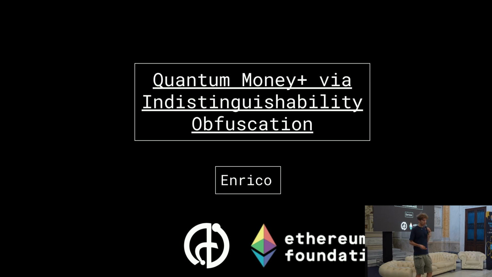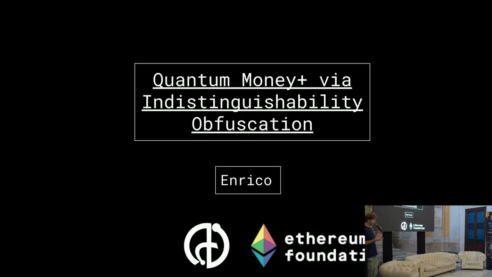So you might have already heard about quantum money during the conference. And today I'm gonna add a new component to that, which is indistinguishability obfuscation, which is a technology that is more classical cryptography. So it's less of quantum cryptography. And we're gonna use it to enhance, to upgrade, add new properties to quantum money.